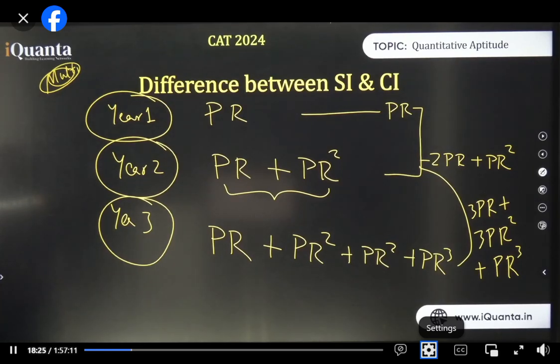There was interest on the principal, PR, and PR square was the interest on the interest of the first year. Shreya, in case of compound interest, you get the interest on principal plus you get the interest on the interest of the previous year as well, isn't it? That is how it happens.